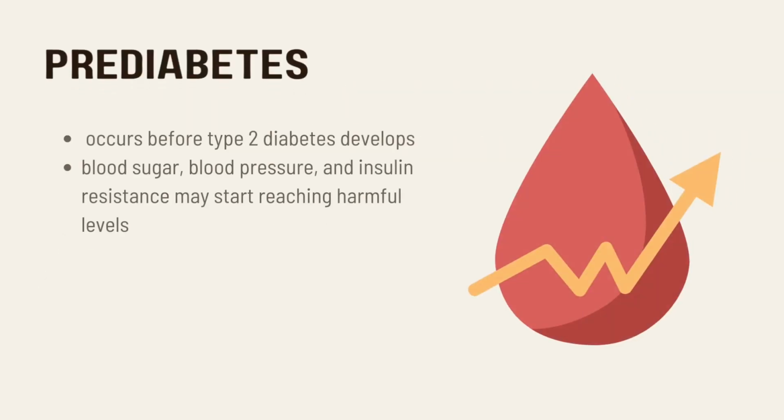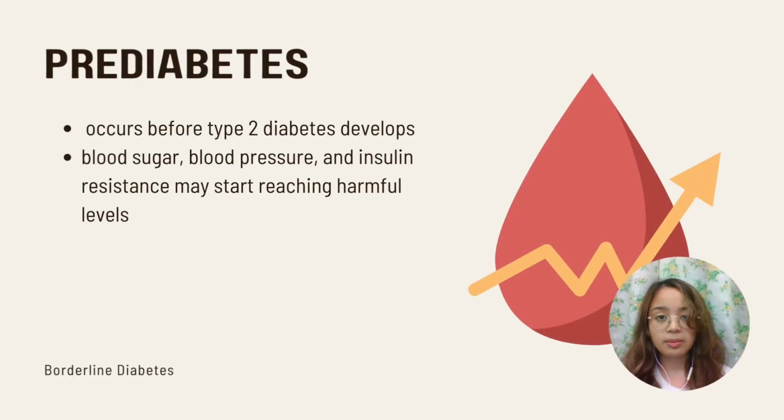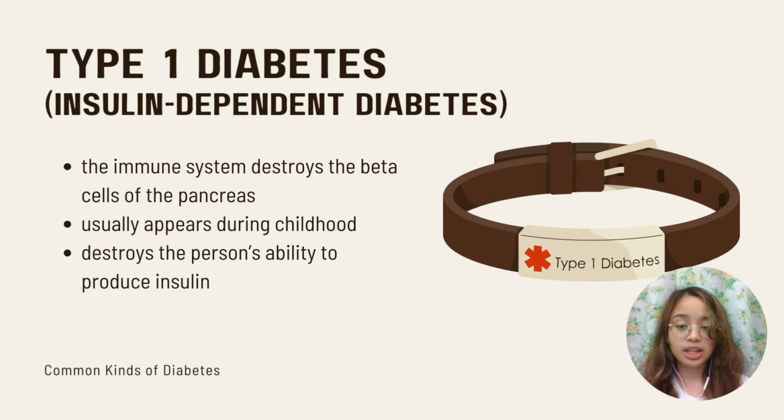Before we talk about common and uncommon kinds of diabetes, there's a term for those who have borderline diabetes, and this is called prediabetes. Prediabetes occurs before type 2 diabetes develops. By this stage, blood sugar, blood pressure, and insulin resistance may start reaching harmful levels. The more common kinds of diabetes are type 1, type 2, and gestational diabetes.